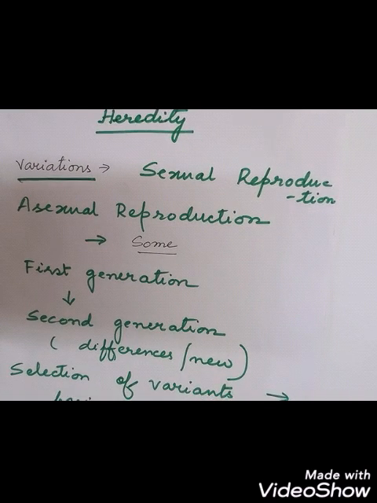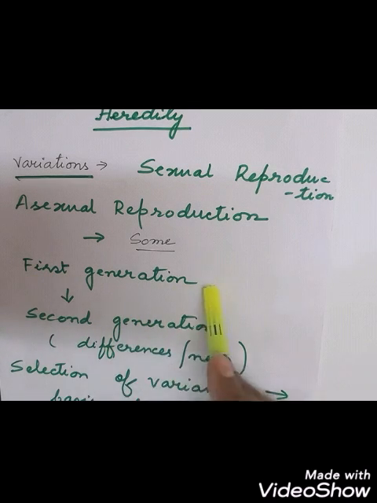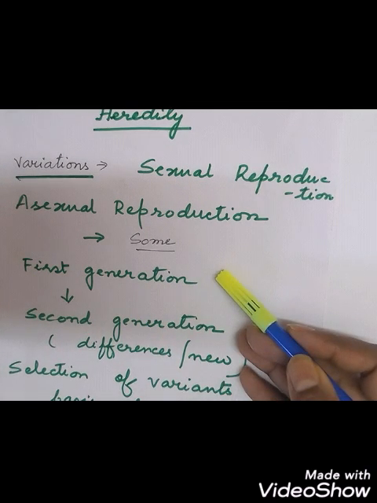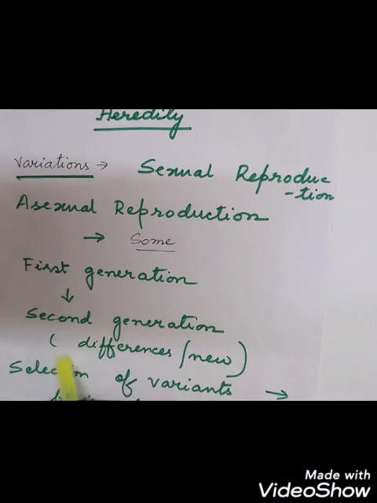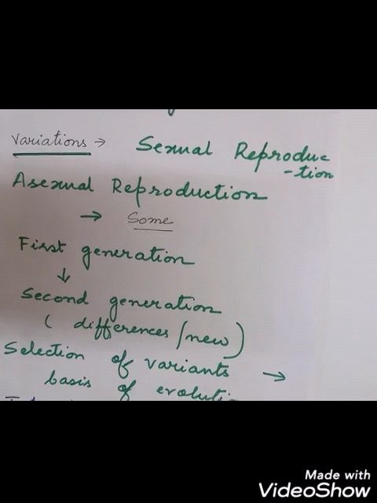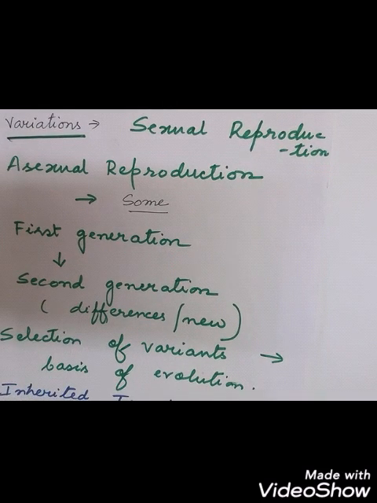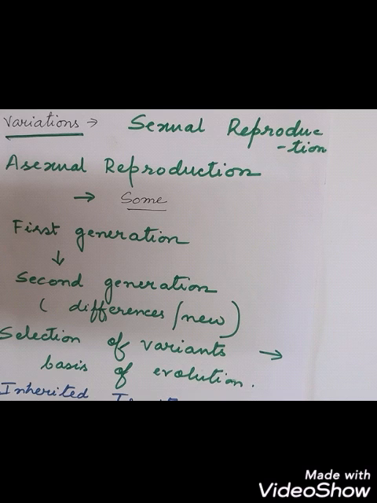So if you look into this part that I have written, see, the first generation, the parents, will produce the second one. The new ones will come, which have differences of characteristic features from the parents. So this is a very important part, that variations are there after the process of sexual reproduction is performed. Then whatever we get, the offspring, is the union between the male and female characteristic features, but exceptional characteristics also come because of this union. This is called what? Variation.